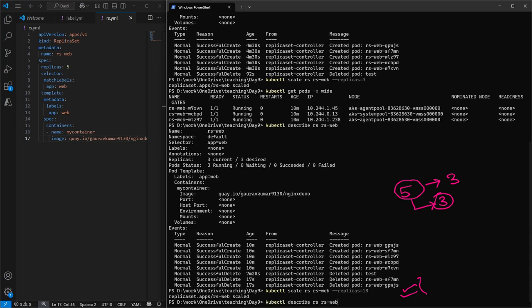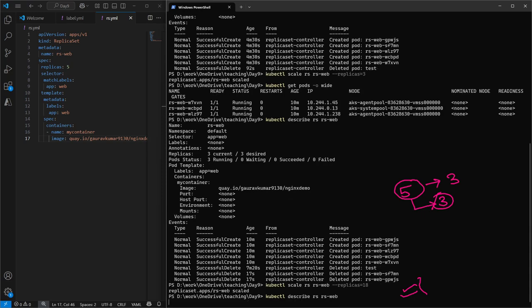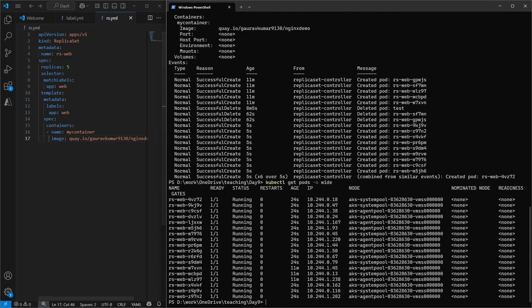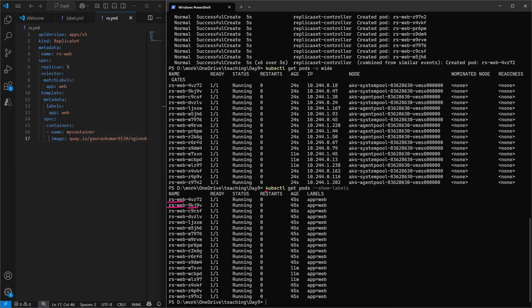See, so what exactly is the replica set doing? The replica set is creating new pods. Okay, and if you describe the pods, all the pods will be created with the replica set name and some random number. And let me show you the labels also for the pods. See, all the pods have the same label, app is equal to web.